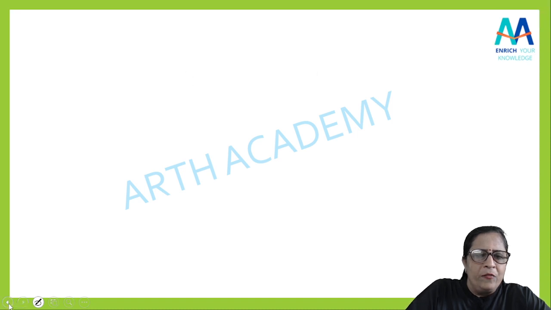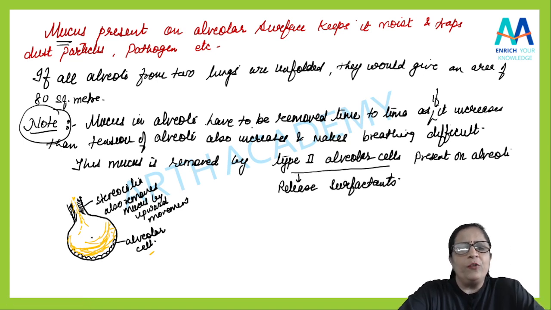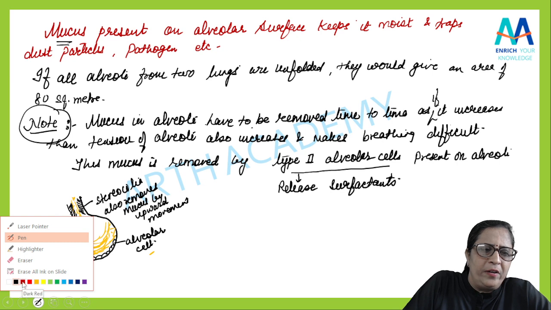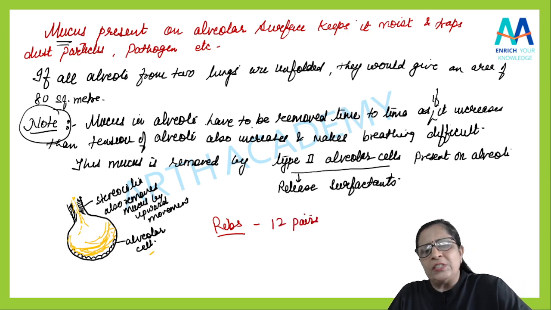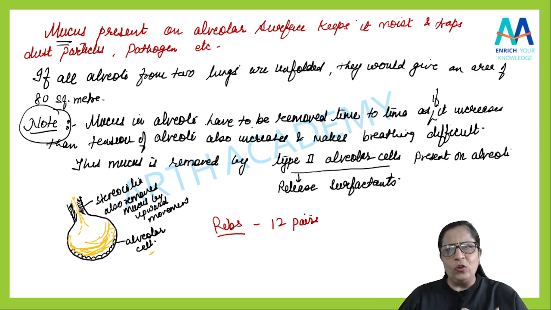Okay, we'll come here only. As I was saying, the ribs are also there. There are 12 pairs of ribs. Yes, 12 pairs of bony ribs are there. I will write it down. If I am talking about ribs, 12 pairs of bones, they form a cage in the thoracic cavity. We know the ribs are there, right?